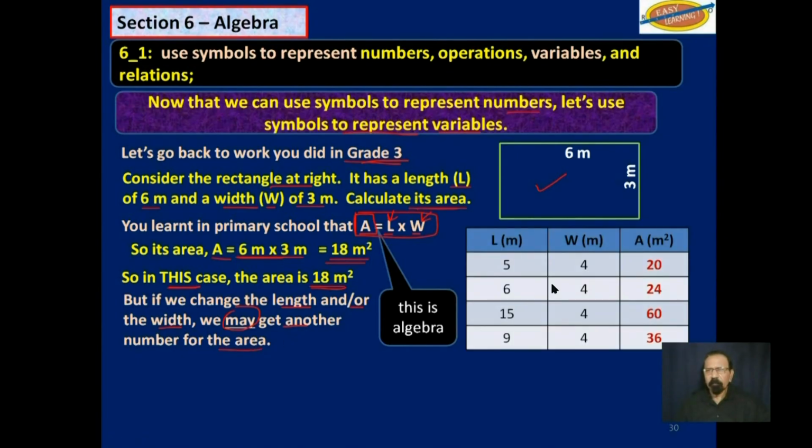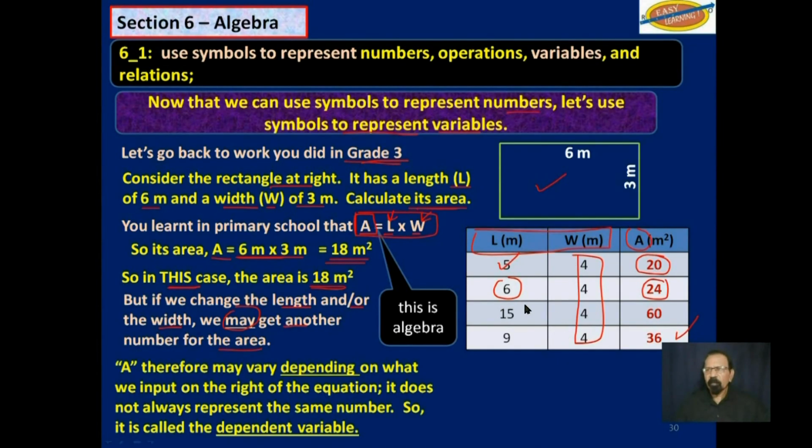For example, let us just change the length. We keep the width the same as 4. If we change the length to 5, we will get an area of 20. Or 6, we will get an area of 24, and so on. Now notice that this area here changes depending on what the length and the width are.